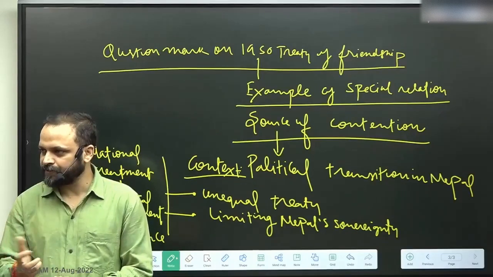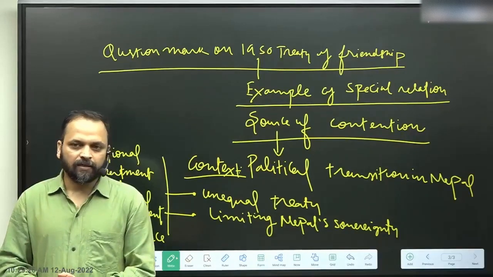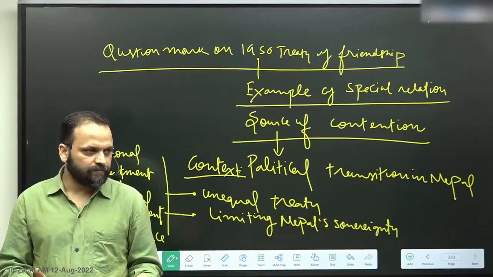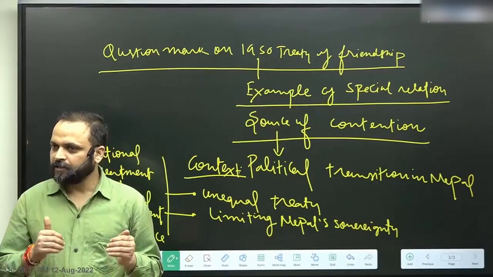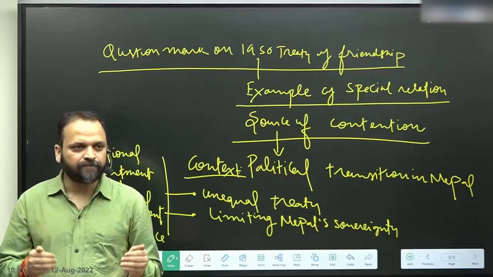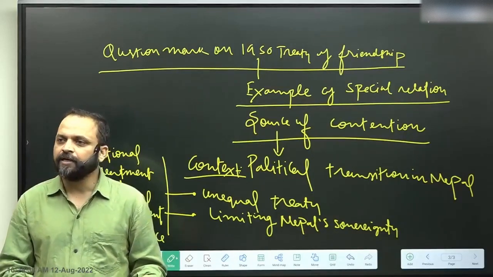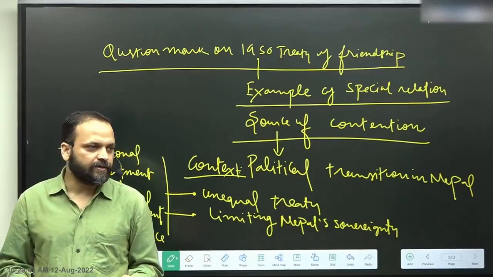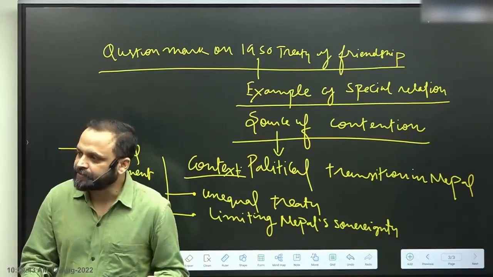What perceptions? That arrangements with India are unequal, that arrangements with India limit Nepal's sovereignty, and that India interferes in Nepal's domestic politics.